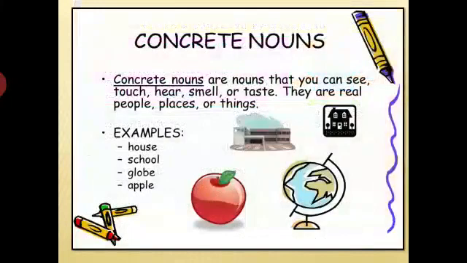Now we come down to concrete nouns. Concrete nouns are nouns that you can see, touch, hear, smell or taste. They are real people, places or things. So concrete nouns are visualized, they can be smelled, they are used by our five senses. Right? So these are the real things, like houses, you can see it, school, you can see it, apple, you can eat it, globe, you can touch it. These are the real things.